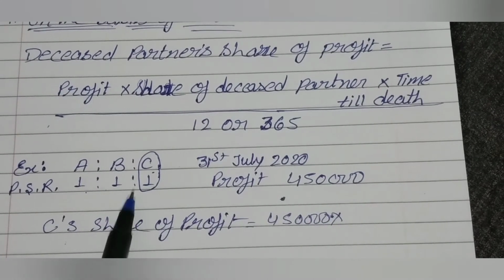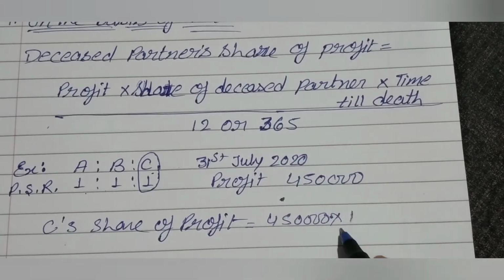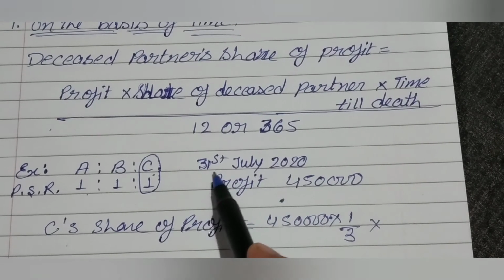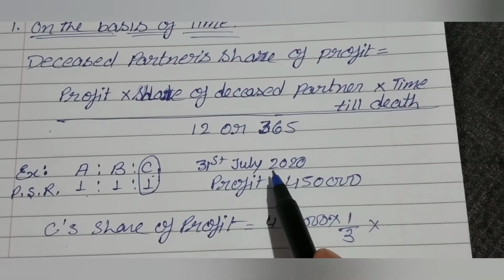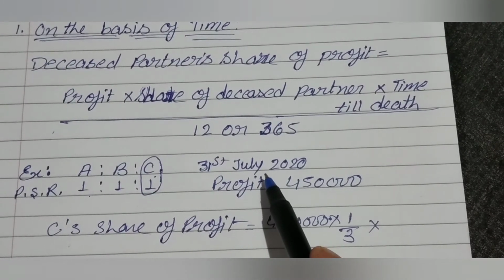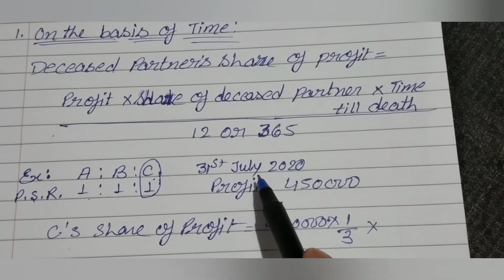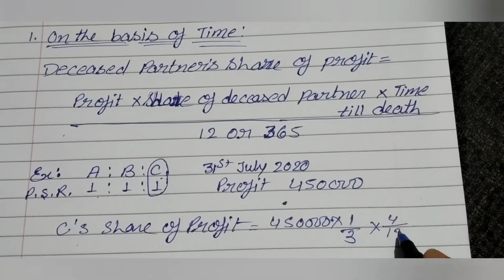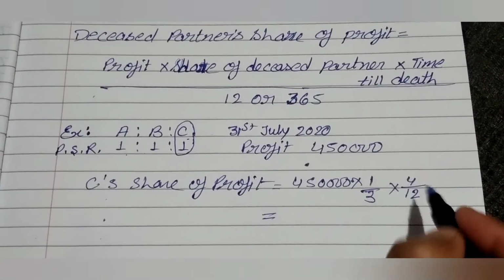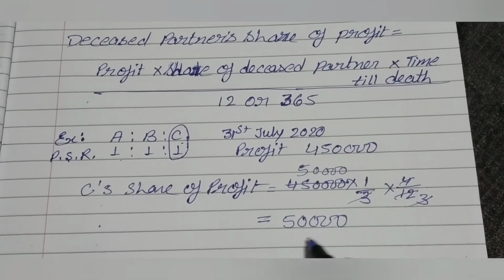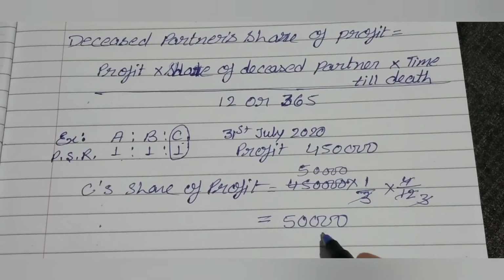Share of deceased partner, that means C's share of profit, is 1/3 into time till death. C died on 31st July and our accounting year ends on 31st March, so he continued in our business for 4 months, that is 4/12. So the profit of deceased partner, that means C's share of profit, will be 50,000.